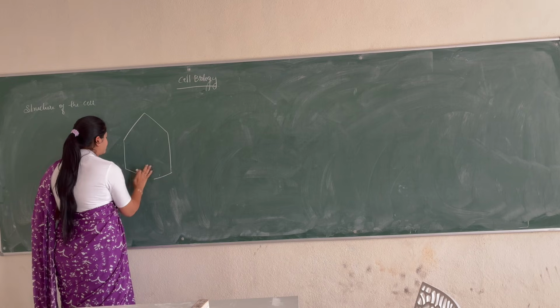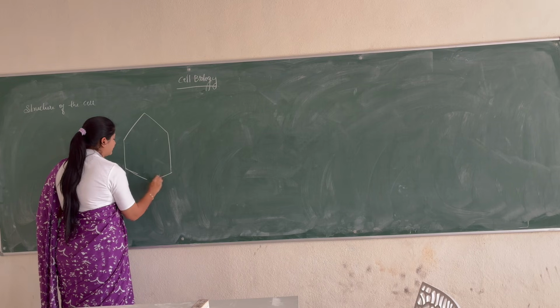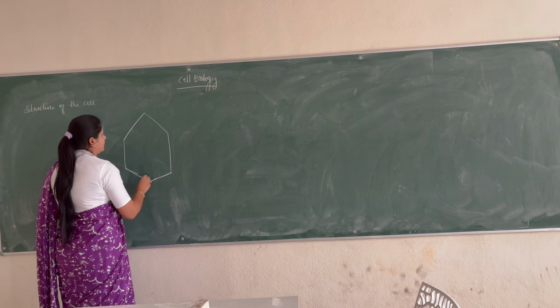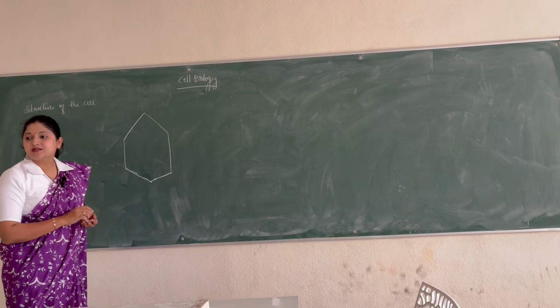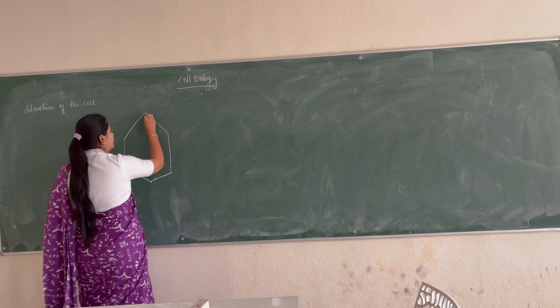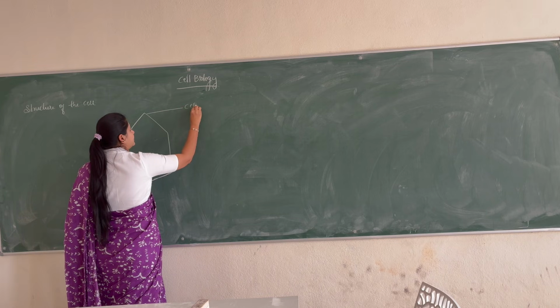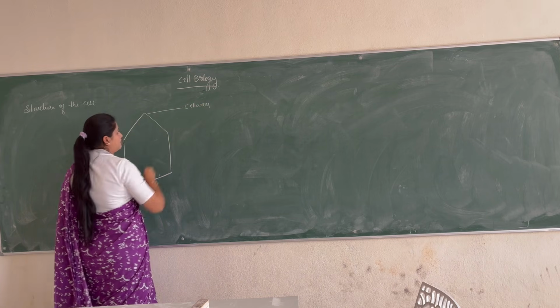Okay. The outermost layer of the plant cell is the cell wall.